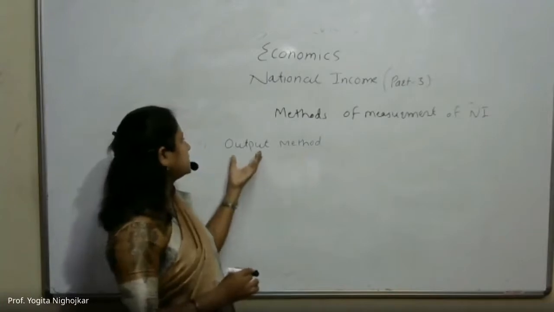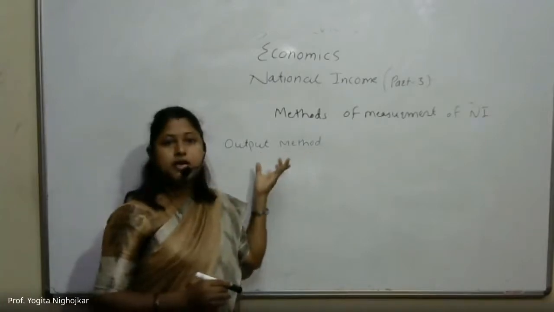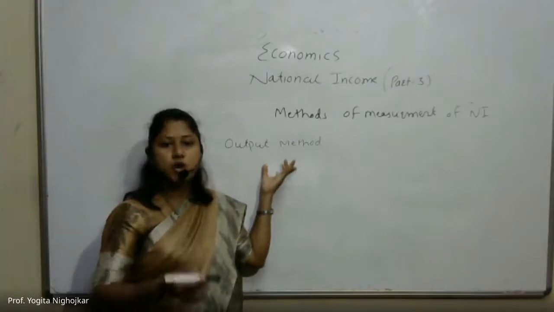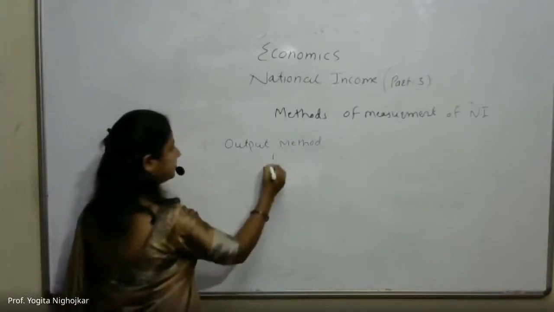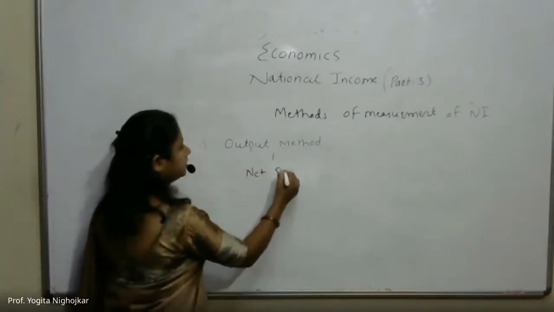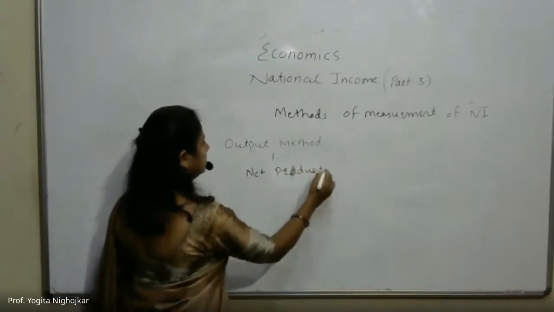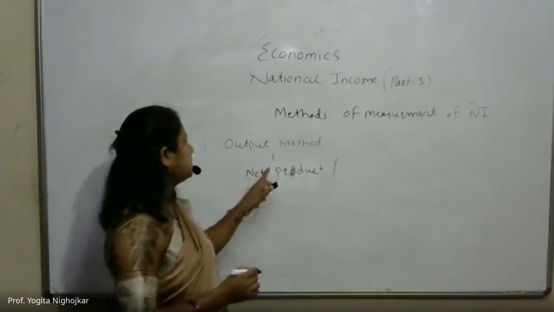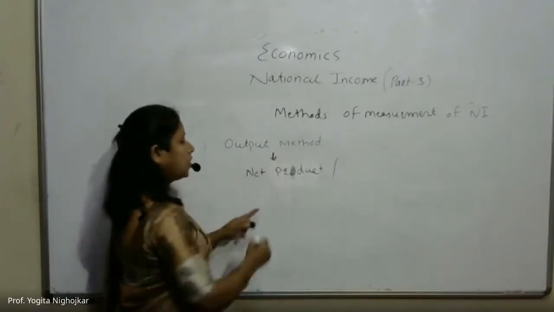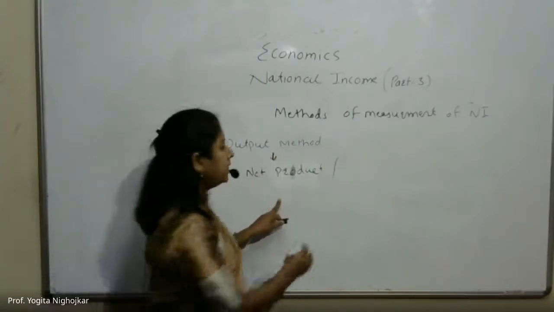The output method, another name is the output approach, right? The output approach is also called net product, or output method is also called net product or value added.